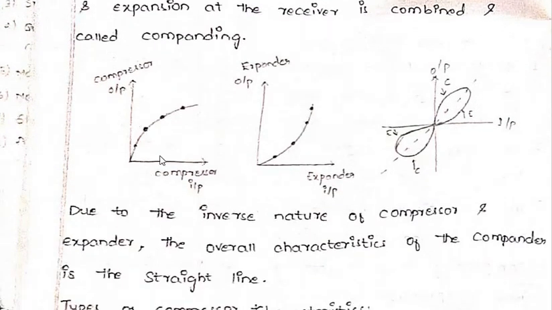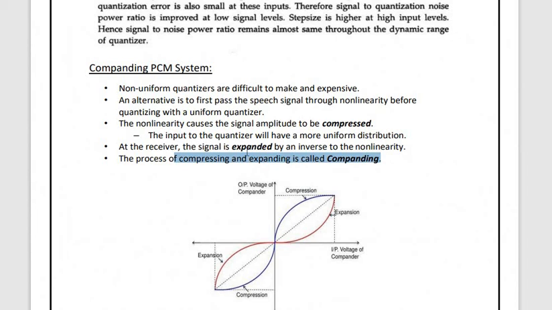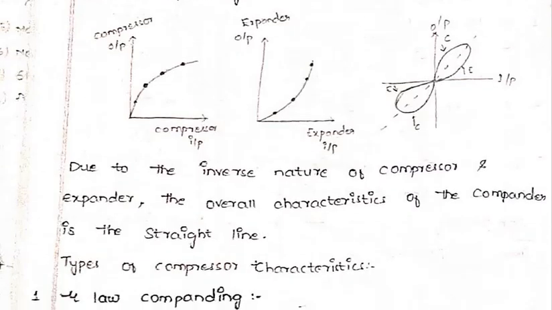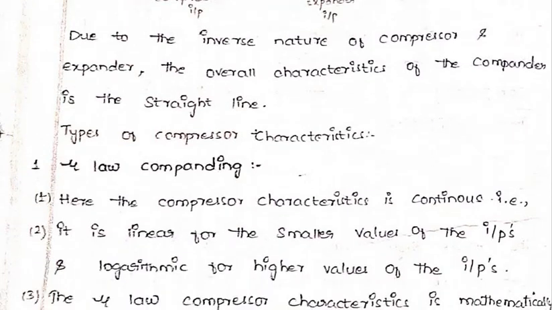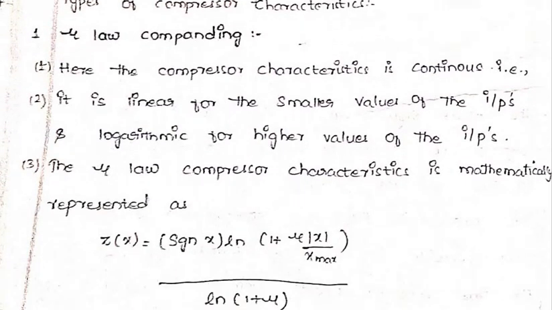So this is the compression. This is the graph for the compression, and this is your expander, and this is the graph overall for your compounding. I have already shown this graph here. This is called your compounding. Now we will see what is mu law compounding.